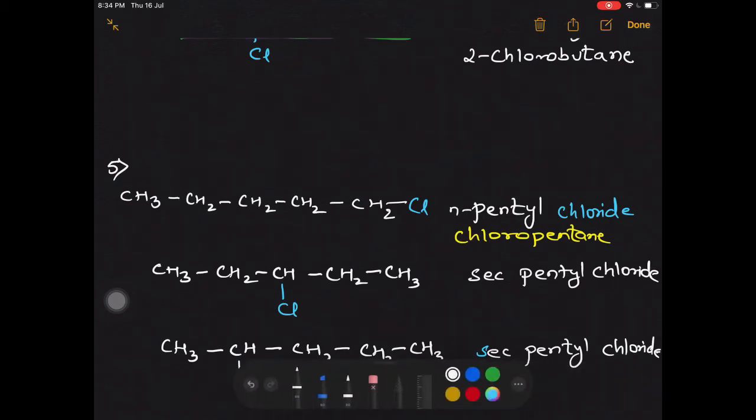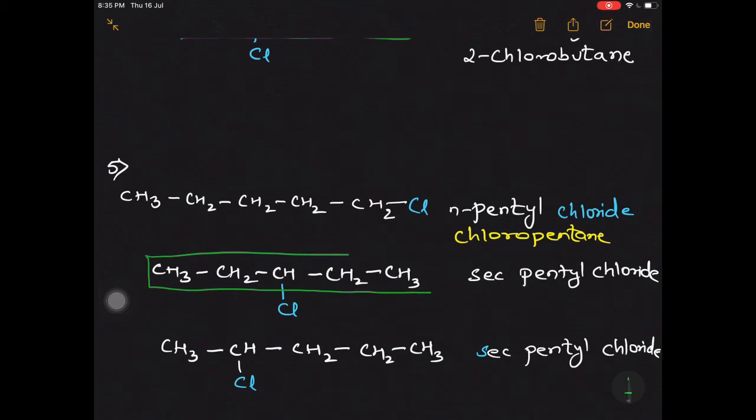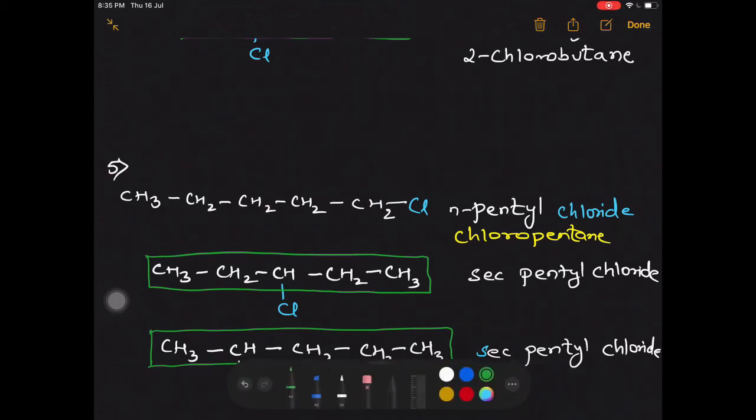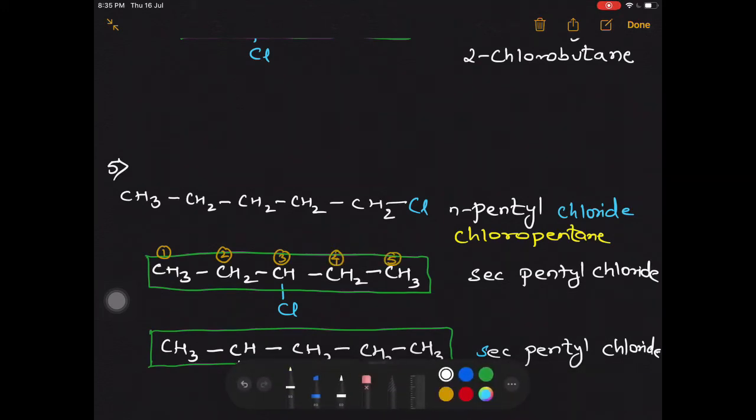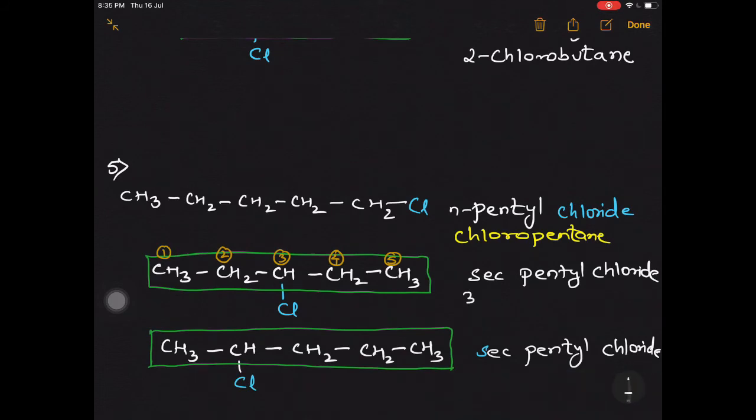Since the common name has become the same, what we prefer is IUPAC. So let's have a look at the IUPAC. Selecting the longest carbon atom chain in both the cases. See the first case over here, the carbon is going to get number 3. You number it from the left side or you number it from the right hand side. It is always going to get number 3. So this is called 3-chloropentane.